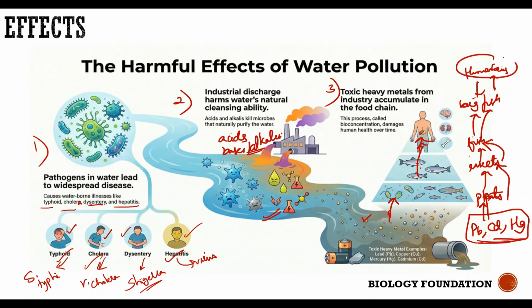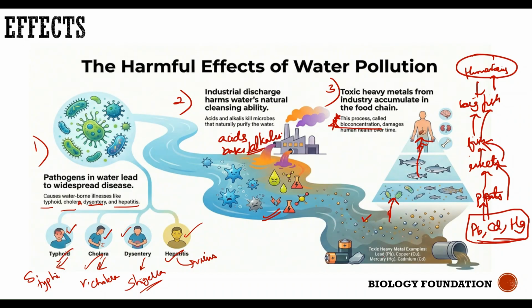As a result, there is a high concentration of these chemicals getting accumulated in the bodies of human beings, which we call bioconcentration or bioaccumulation, where toxic heavy metals or chemical wastes are getting accumulated in the human body because of water pollution, because of contamination of the water with this industrial waste.